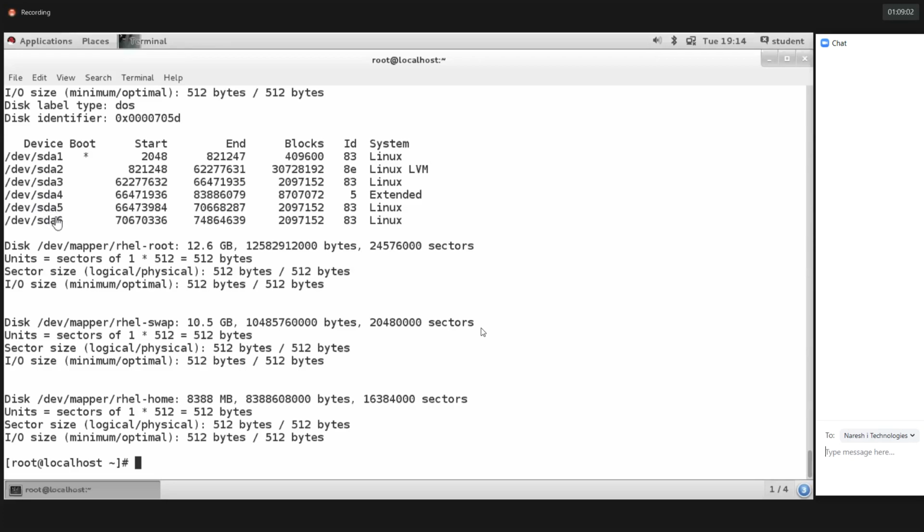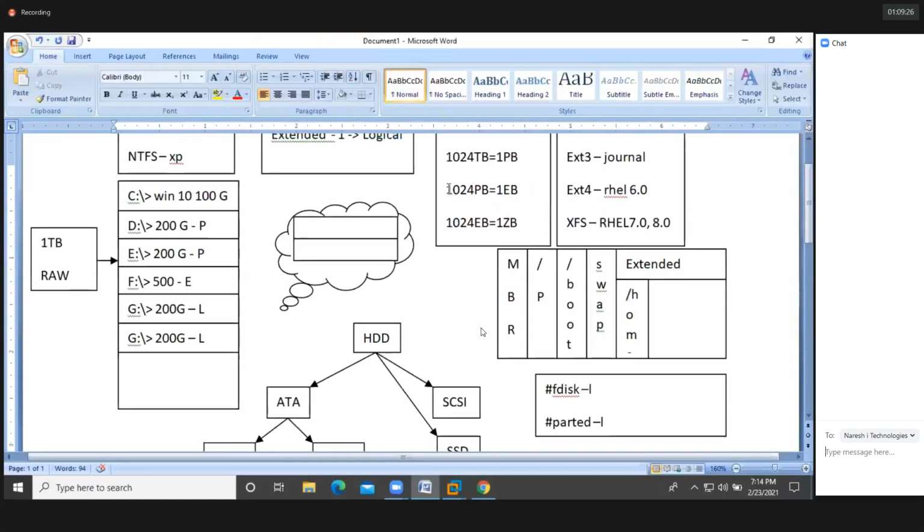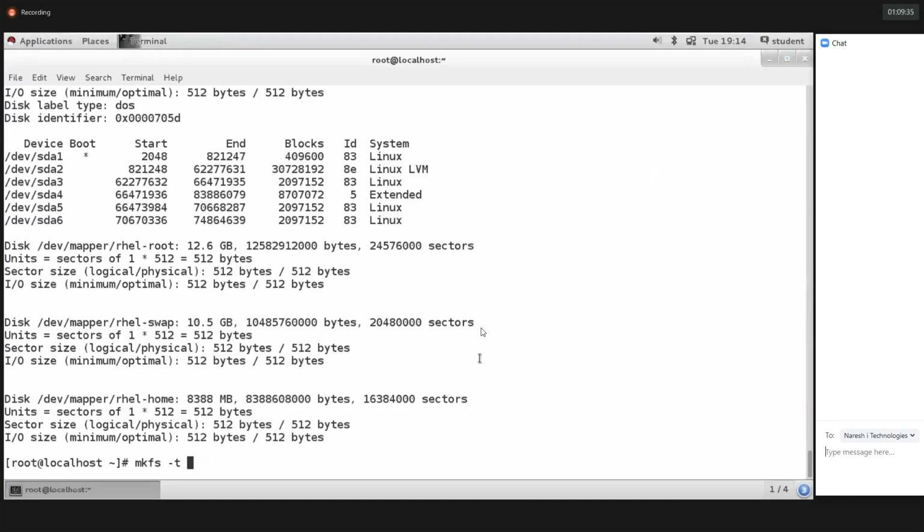How do we need to store the data? So I need to assign a file system. That means I need to format the partition first of all. So how to format? mkfs -t is the option, and then the device. I need to provide the partition type. You can use any type, guys, maybe XFS or ext. By default in RHEL 7.0 we have XFS, so I'll create the XFS file system: mkfs -t xfs /dev/sda3.